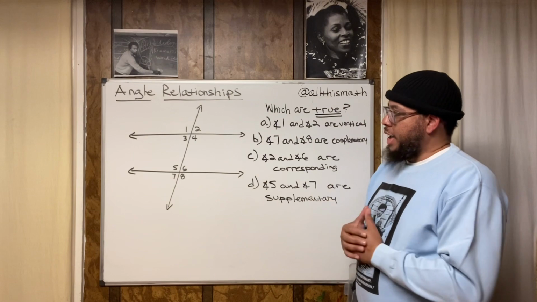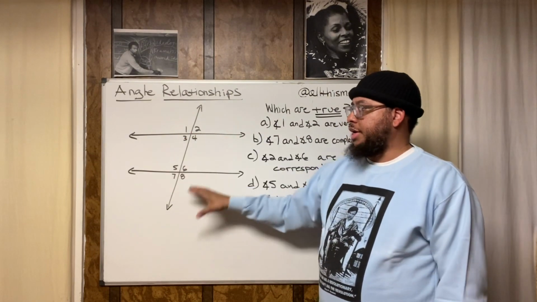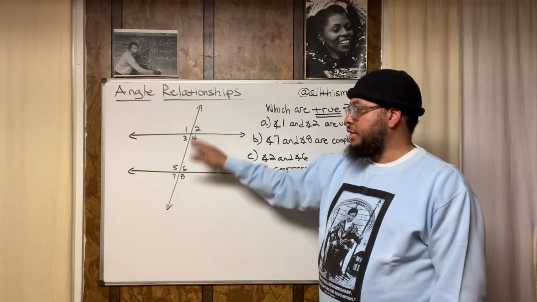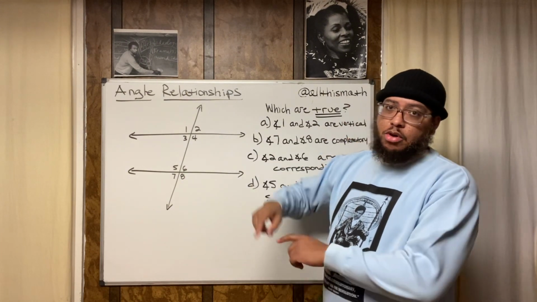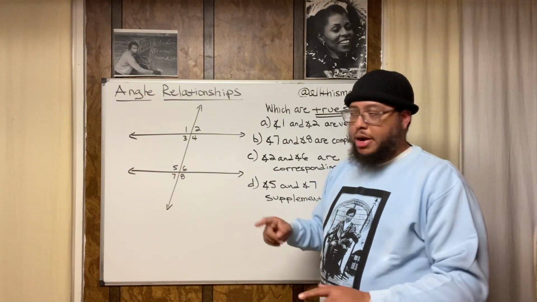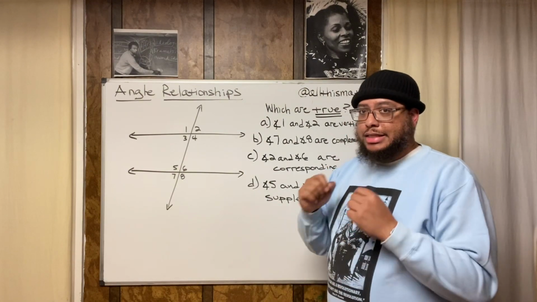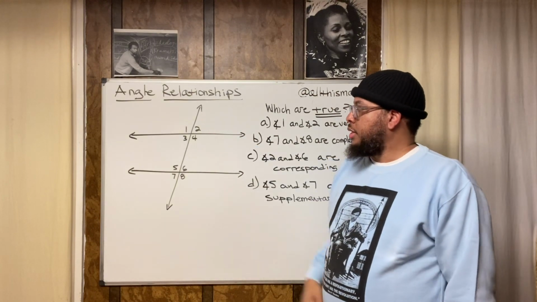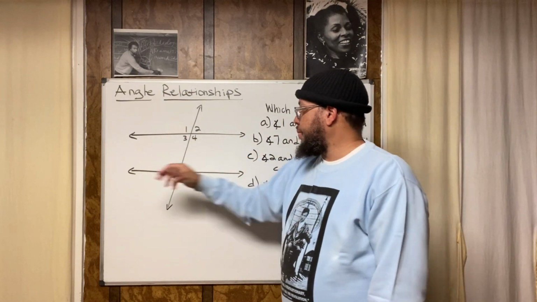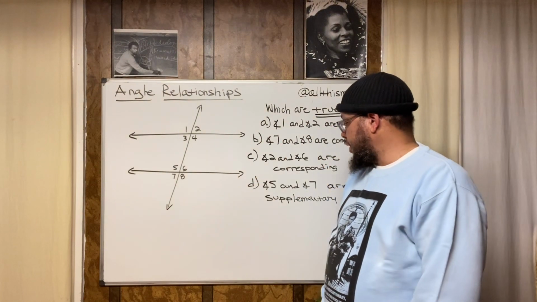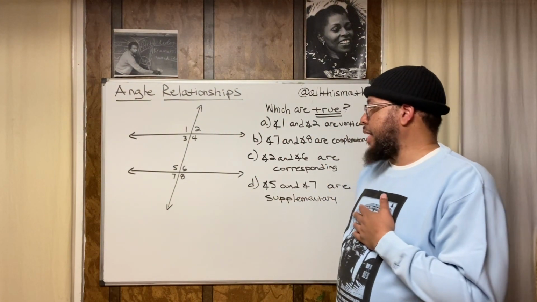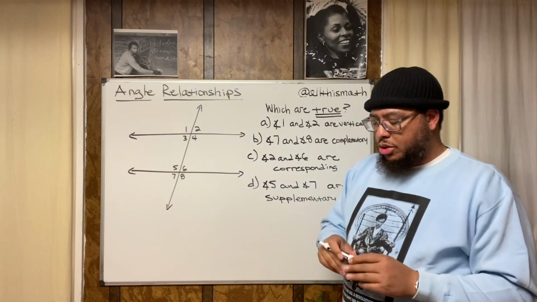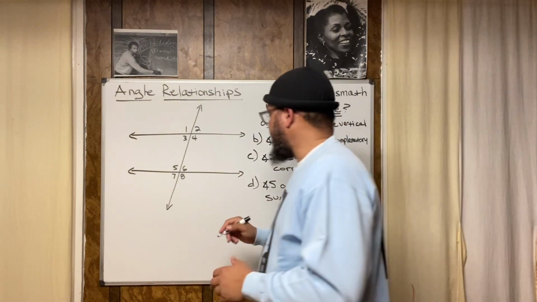So what we have is a diagram right here with a line, and you know this is a line because it's got arrowheads on both ends. Lines extend in both directions onto infinity, right? Lines never stop. Line segments stop at specified points, but lines go on forever. And we got two lines right here. What I neglected to do in this diagram is show that these two lines are parallel, so let me indicate that because I forgot to draw that.